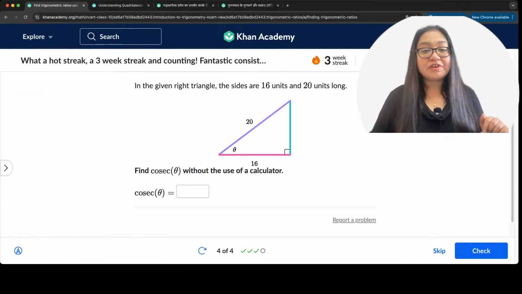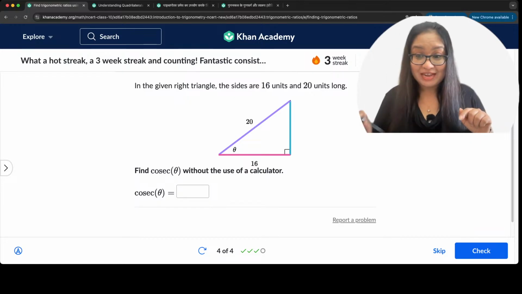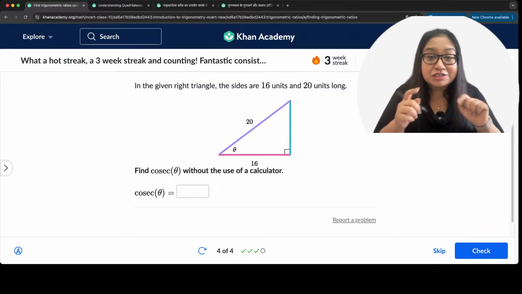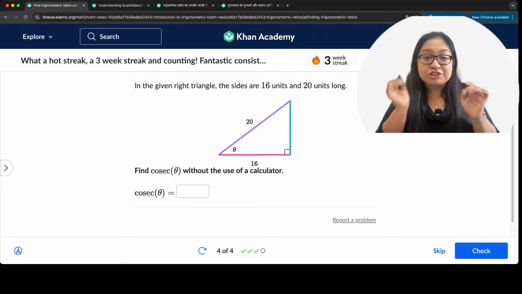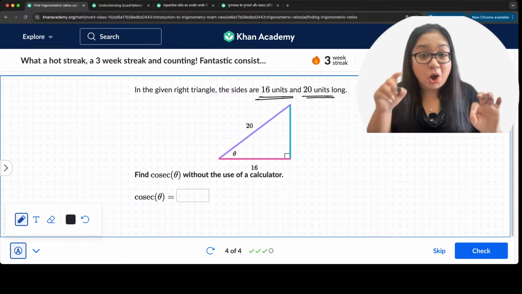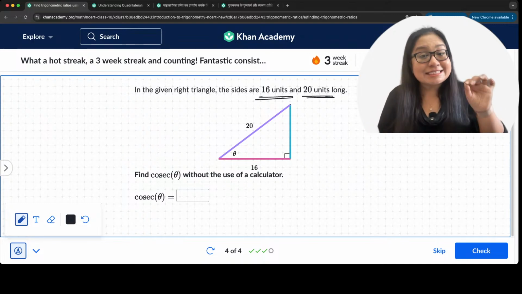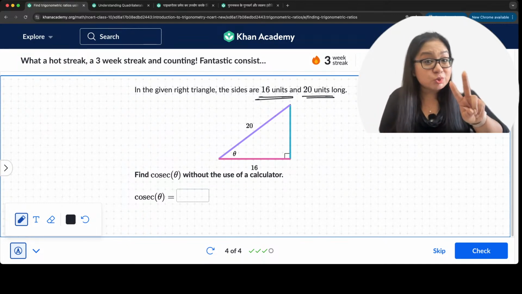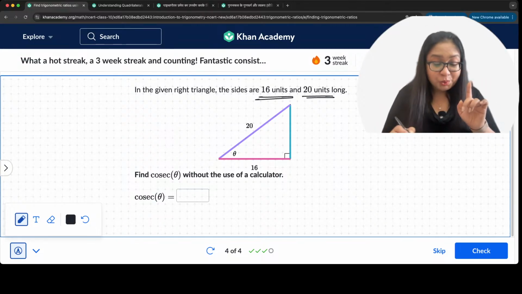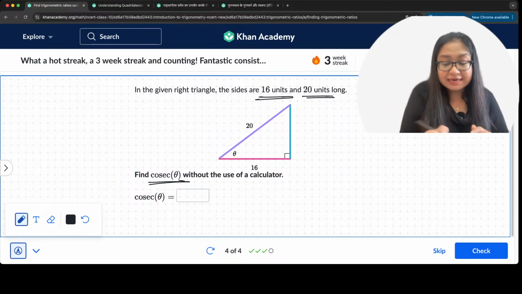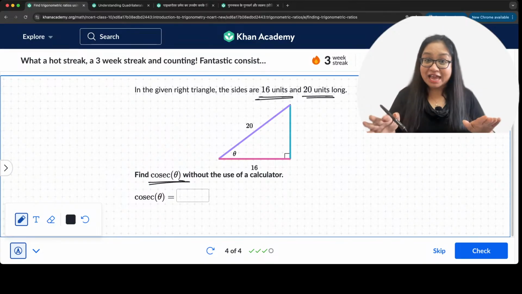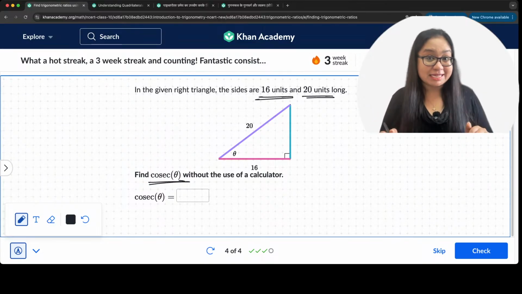Here we have the first question. In the given right angle triangle, the sides are 16 units and 20 units long. Only two sides are given, right? The third side is not here. We have to find out cosec theta without the use of a calculator. So you can't use calculators and you have to find cosec theta.